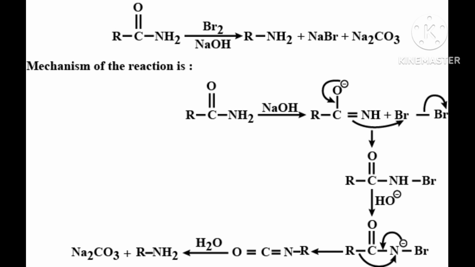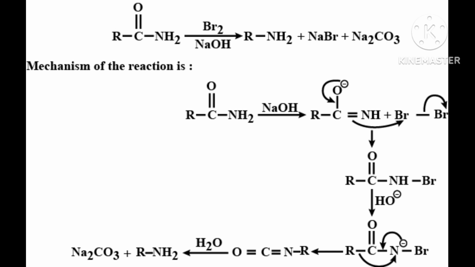Then here is the reaction I am telling you: RCONH2, R–C double bond O–NH2, plus Br2 plus 4NaOH. This reaction is the most important reaction for all exams. Wherever a chemistry paper is there, this type of question will be asked.